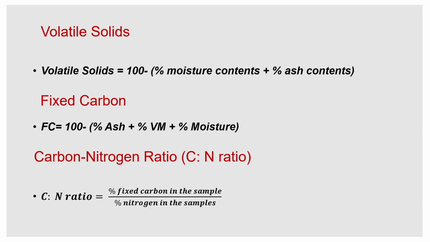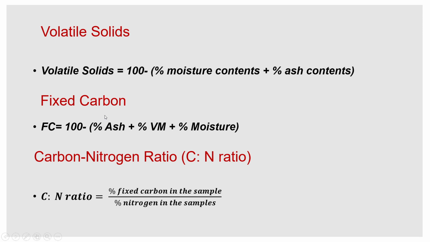Next is volatile solids. Volatile solids is the solid which is left just when the material starts burning, whatever is initially removed from the material other than the moisture is called the volatile solids. Hence it can be calculated from 100 minus the percentage of the moisture content plus ash content. Ash content is the incombustible material. So that is volatile solids.